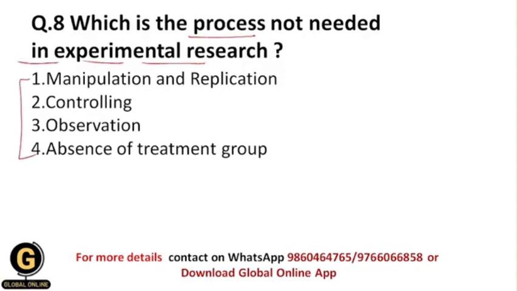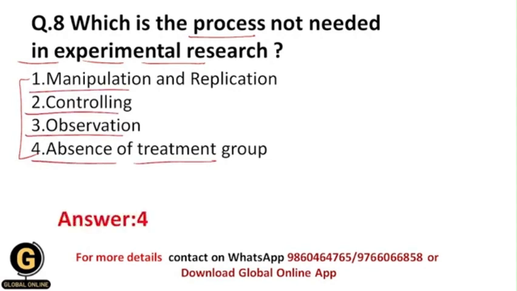So among these processes, which is the process which is not needed in experimental research? Manipulation and replication, then controlling, observation, absence of treatment group. Obviously the correct answer should be 4, because we should have the treatment group in the experimental research, because without a treatment group, on which group are you going to treat? And that's why the treatment group is the essential part of the experimental research.